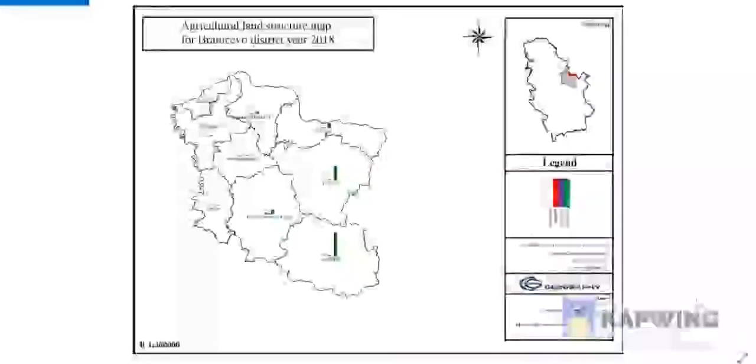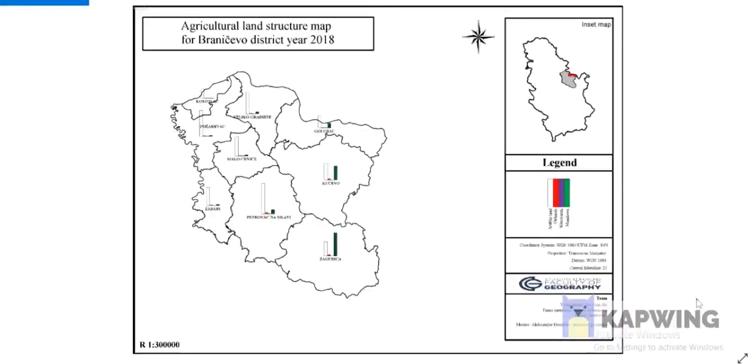And the last map is Agricultural Land Structure Map for Braničevo District, year 2018. This map shows comparison view and structure of different ways of using arable land in Braničevo district. Comparison was shown by thematic cartodiagram with bars, each bar for different use of land. This map consists of two layers, municipality borders and thematic layer with cartodiagrams in form of bars generated in SuperMap Desktop 10i software.